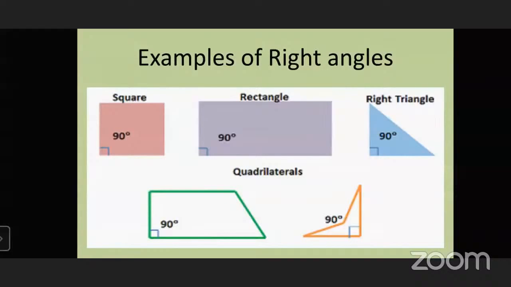So these are some examples of right angle. For example, the square, all corners of square measure 90 degree. Likewise, all corners of rectangles also measure 90 degree. In the quadrilateral figures, one corner is 90 degree. In the green figure, two corners are of 90 degree, and in the yellow or orange figure, one corner is of 90 degree. So these all figures have a 90 degree angle, that is a right angle.